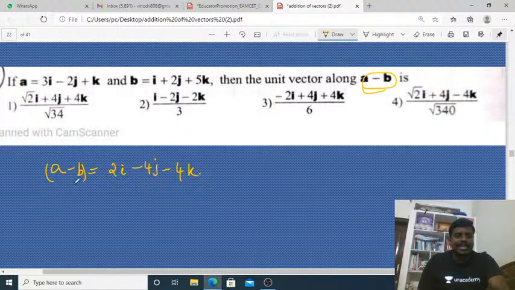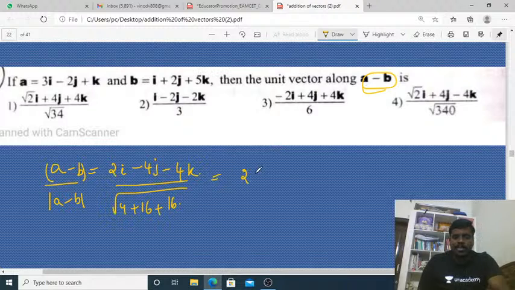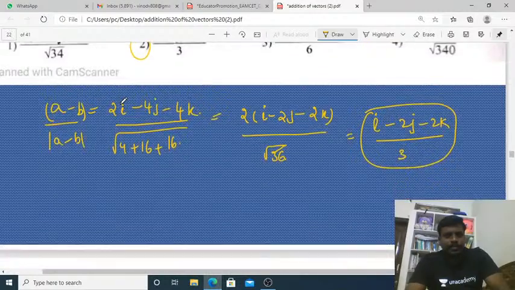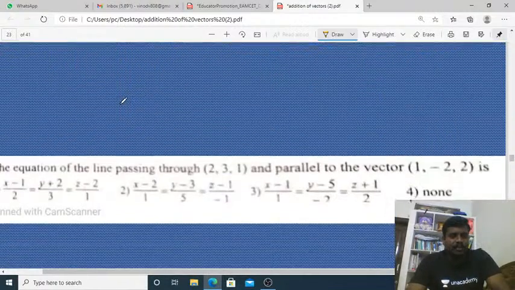Unit vector means (A minus B) by modulus of A minus B, by square root of 2 square, 4 square, 4 square. 2 is common: (i minus 2j minus 2k) by 2 times root of 1 plus 4 plus 4, that is 36, root 36 means 6. That means (i minus 2j minus 2k) by 3 is the answer. The second option is correct.